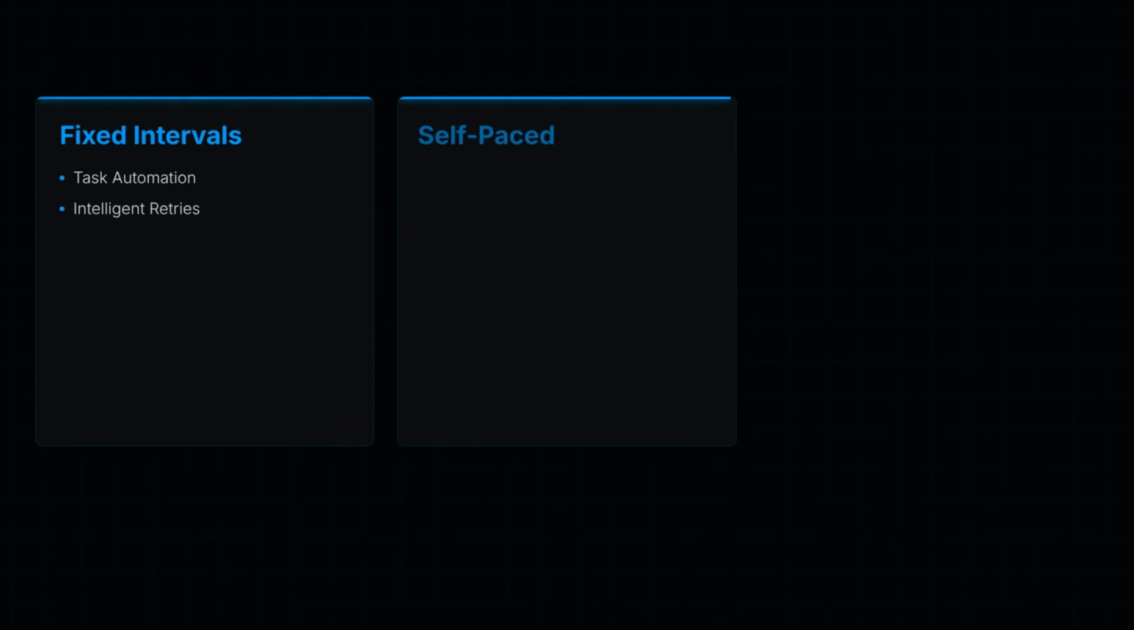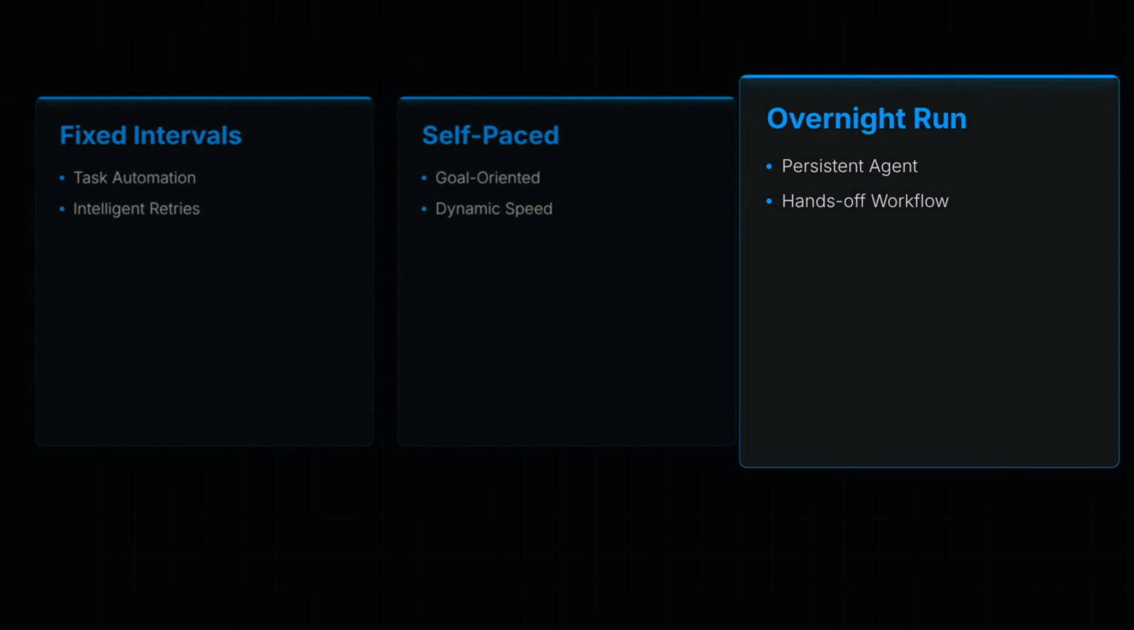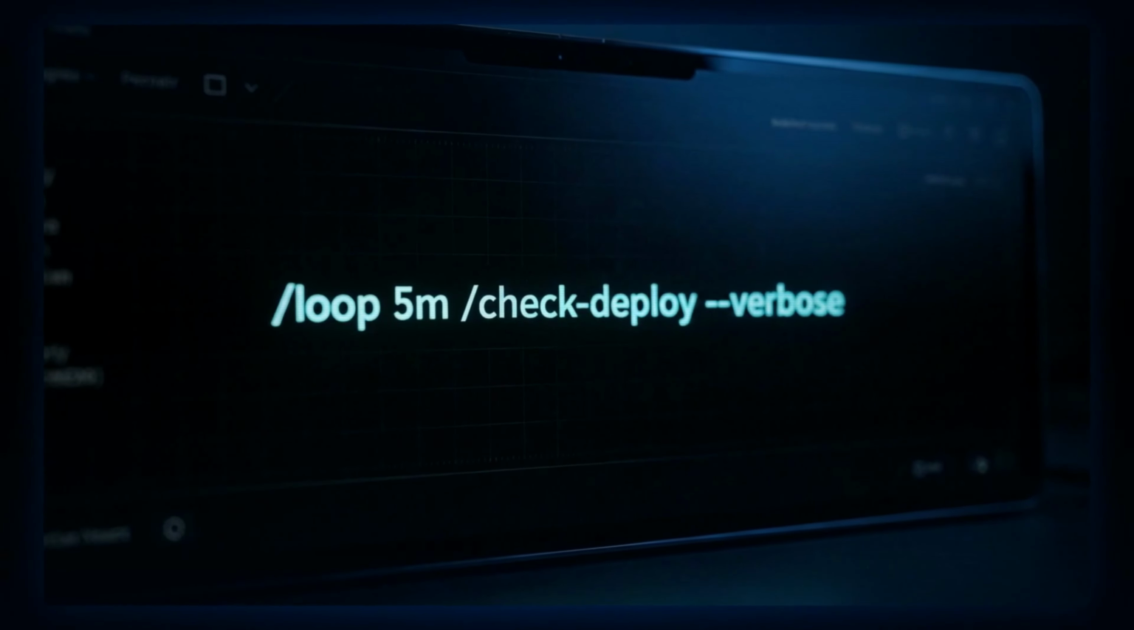Over the next 5 minutes, we're going deep into the 3 core ways to leverage this. Fixed intervals for monitoring, self-paced mode for goal-oriented tasks, and the autonomous overnight run that keeps working while you sleep. The last one is a complete game changer. Let's start with the basics.